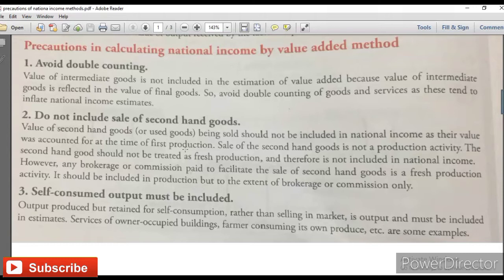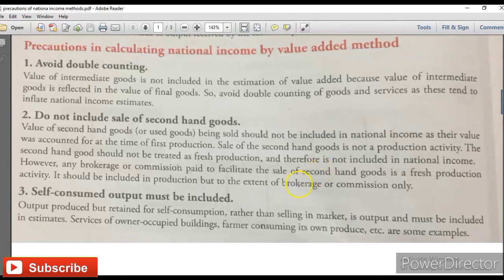But one very interesting thing is that brokerage or commission paid on the sale of second hand goods would be part of your income part as well as expenditure part. The reason is that the brokerage or commission earned by the broker, or paid by you, would be part of your P&L account, and also part of that person's income.